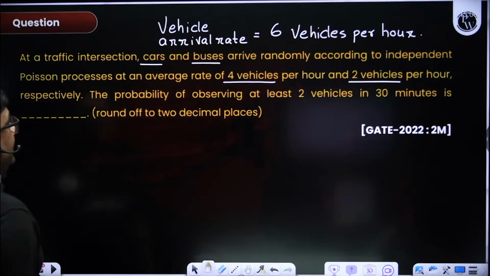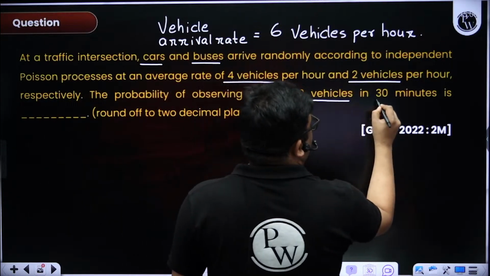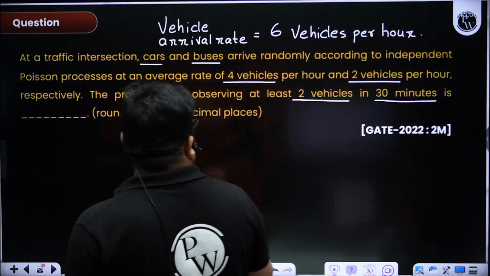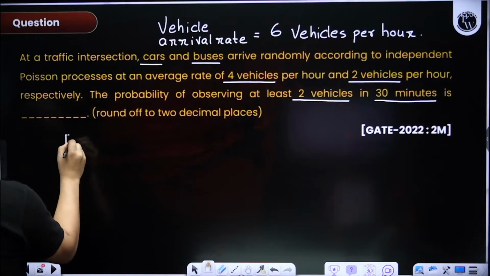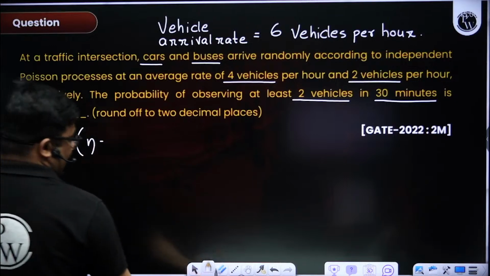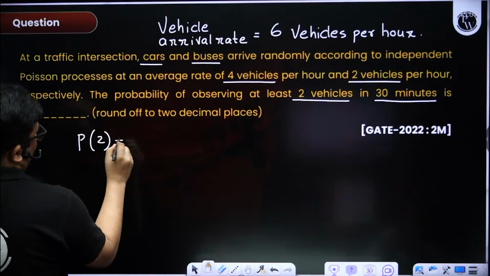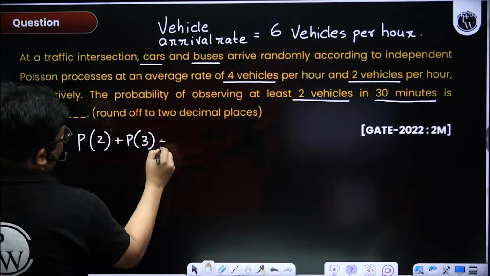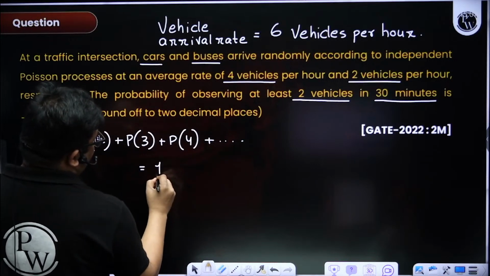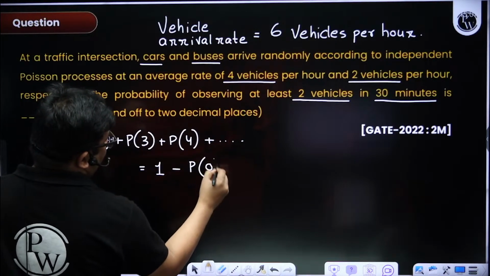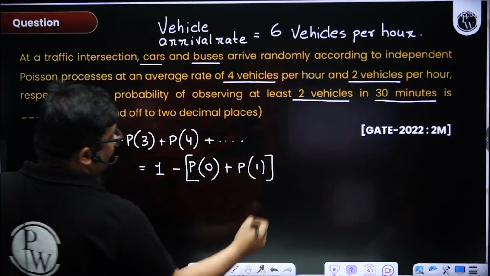Now what is written here? The probability of observing at least 2 vehicles in 30 minutes. So I can say here n is equal to at least 2. At least 2 means what? Probability of 2, probability of 3, probability of 4 and so on, right? Now this will be equal to 1 minus probability of 0 vehicles, probability of 1 vehicle.